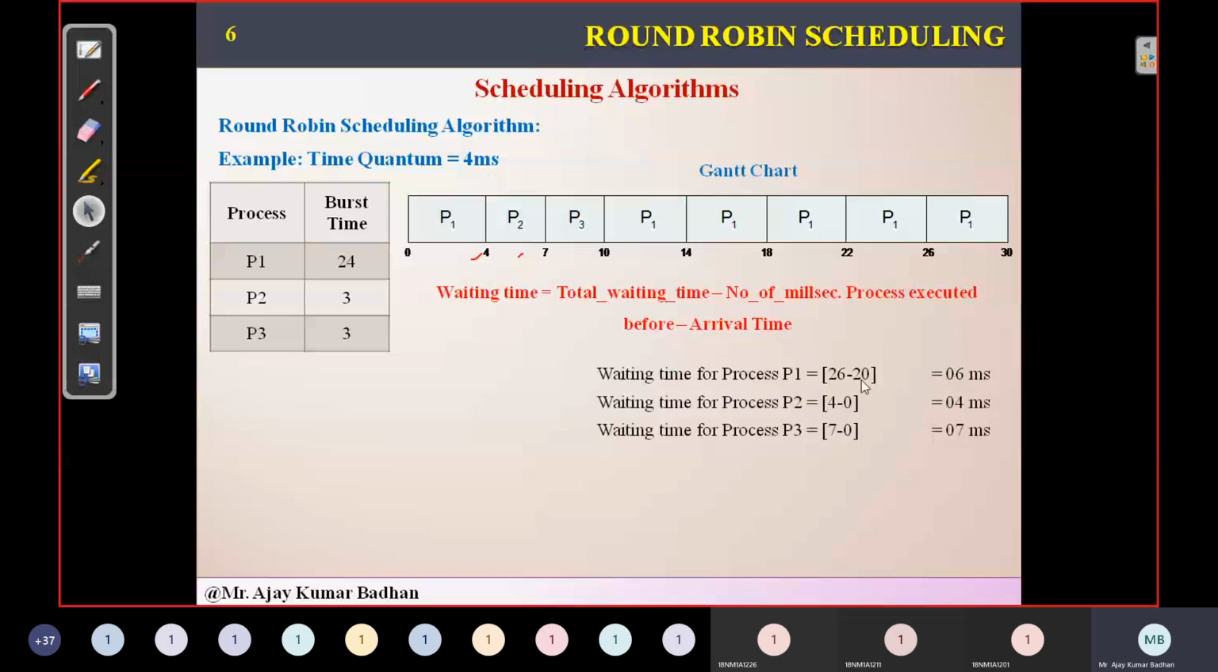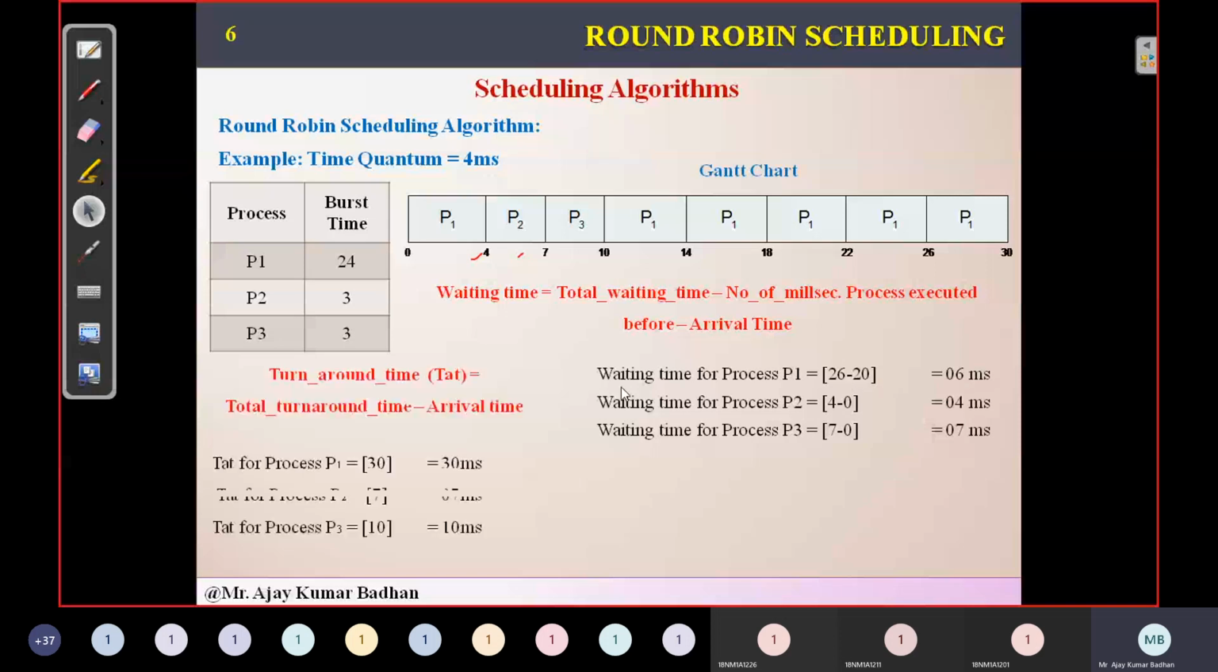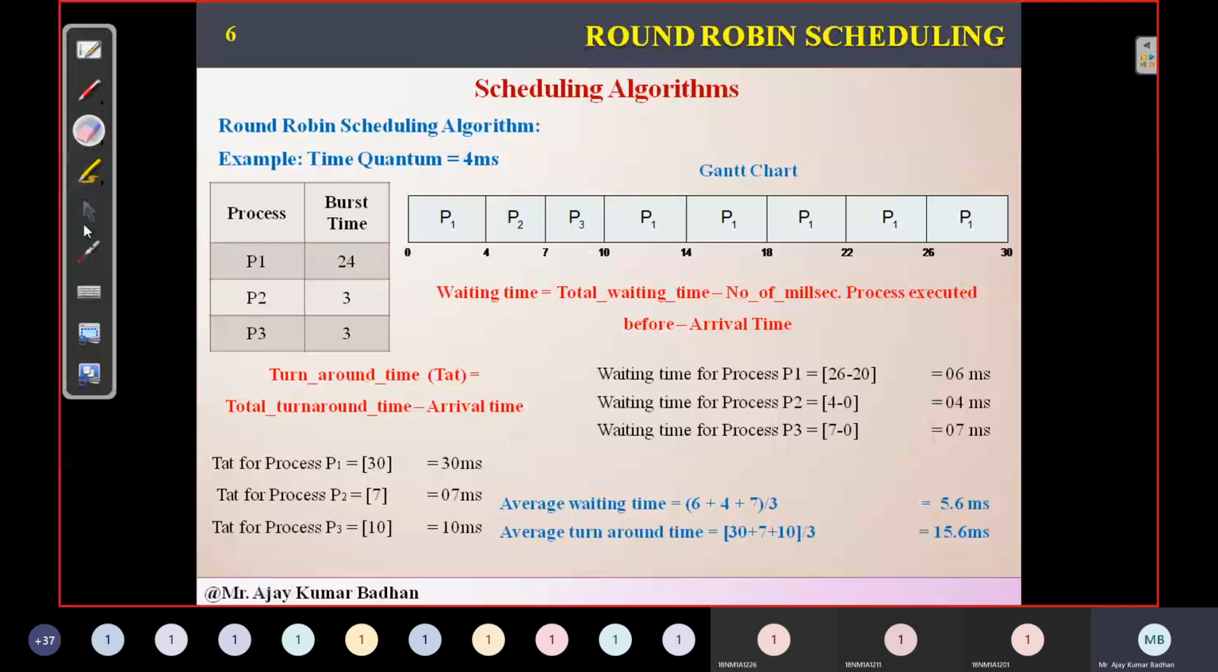So here I have directly written 26 minus 20, arrival time is 0, that's why I did not consider it, so automatically 26. Same way turnaround time is completion time minus arrival time. So 30 minus 0. Finally, you have average waiting time of 5.6 milliseconds and the average turnaround time is 15.6 milliseconds. So this is the way you have to solve the problem whenever it is given in your exam.